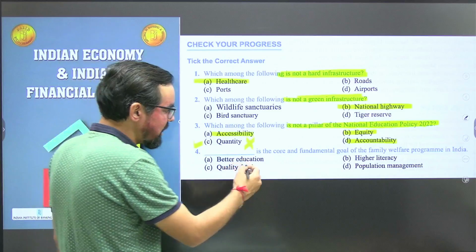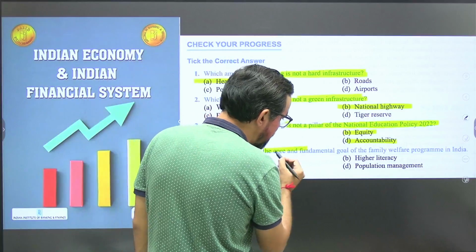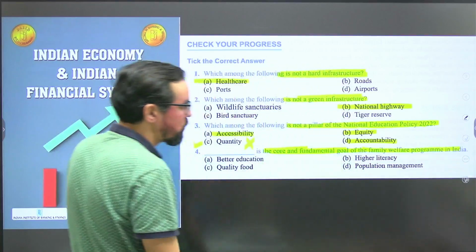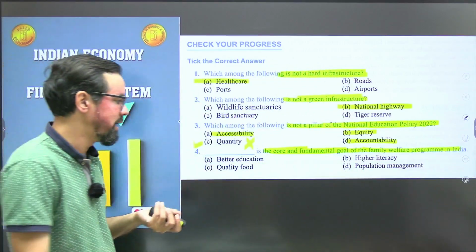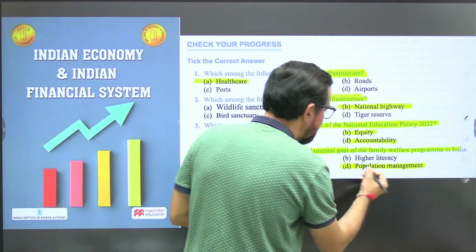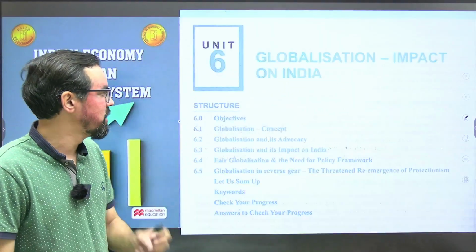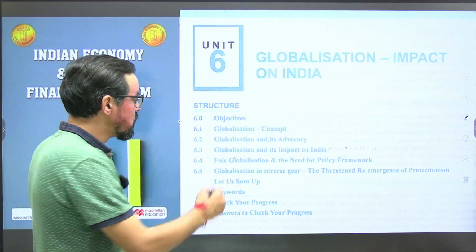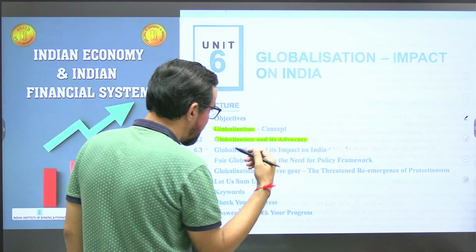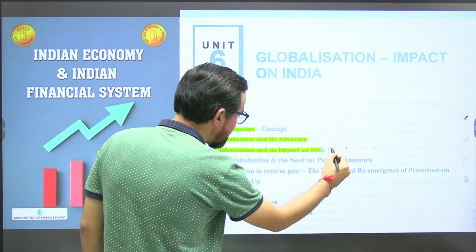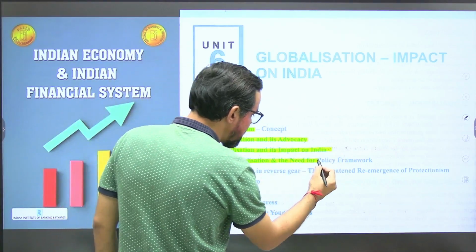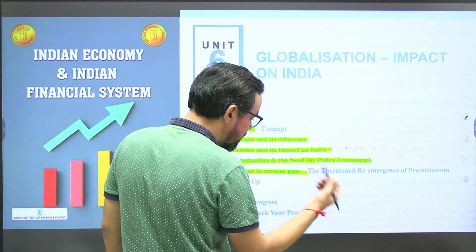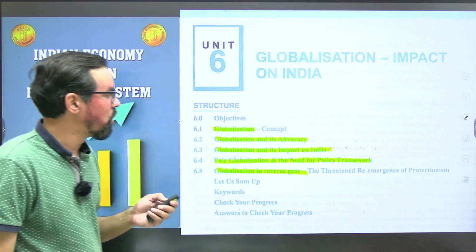Next one, dash is the core and fundamental goal of the family welfare program in India. So it is population management. Family welfare is something related to population management. Next unit, guys, it is about globalization. Again, very important one. Okay, so globalization and advocacy, globalization and impact on India, fair globalization, need for policy framework, globalization in reverse gear. These are some topics under this particular unit.